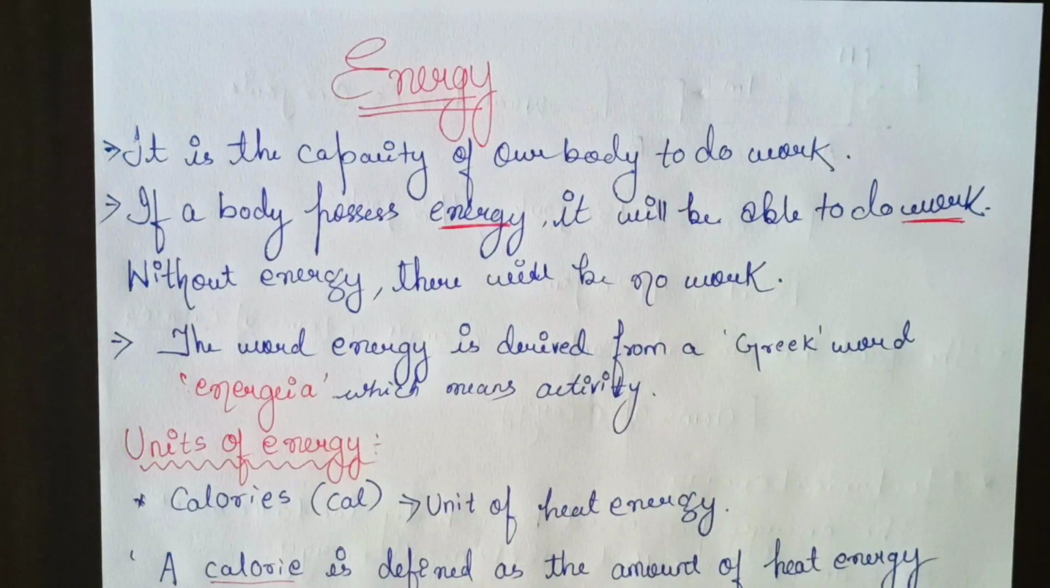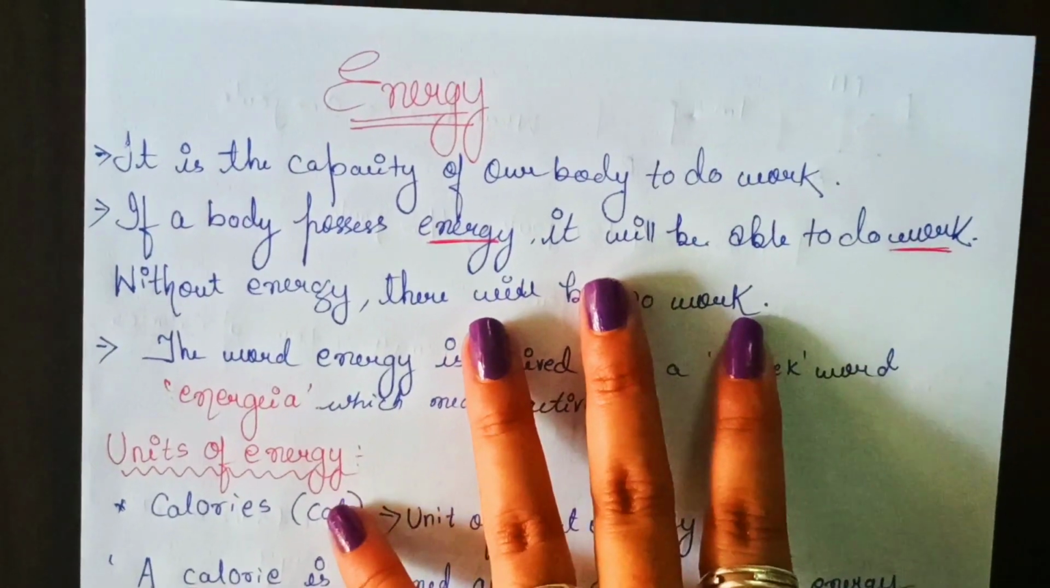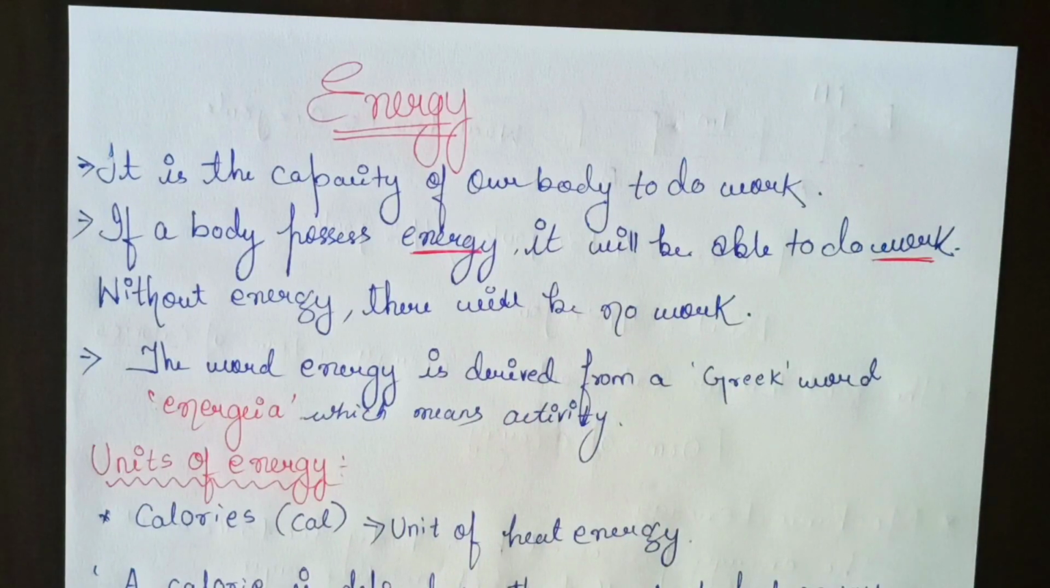Now, from where do we get this energy? We get energy from the food we eat. We eat food, the respiration process goes on inside our body, and by that process energy is produced in our body. So to get energy, it is very important for all of us to have food.